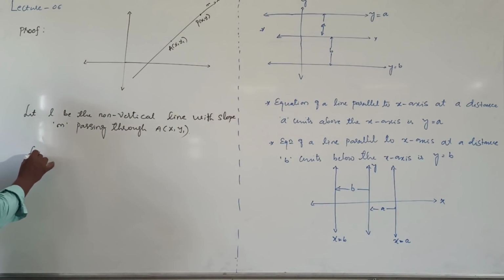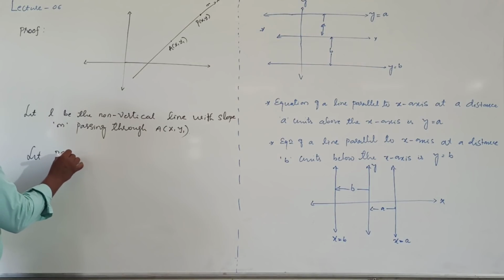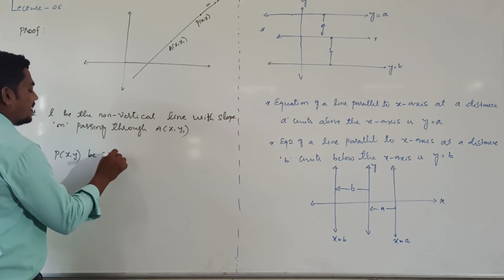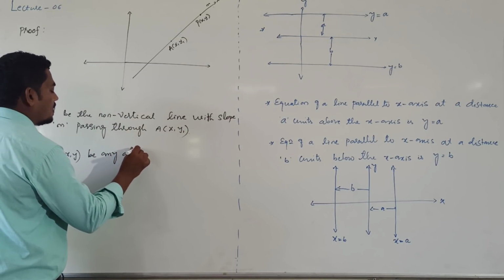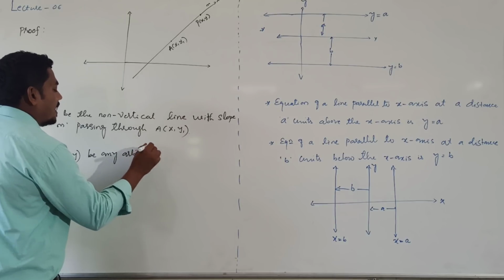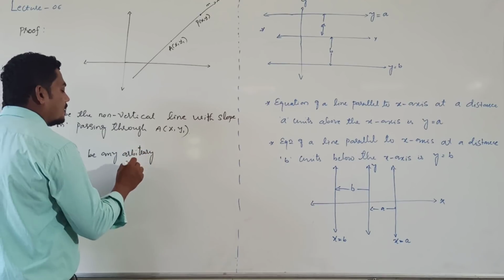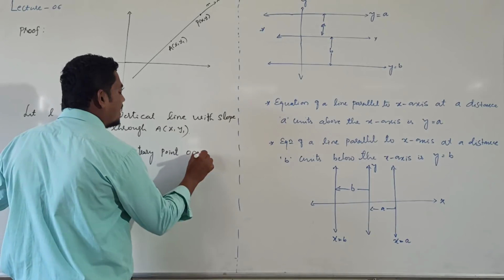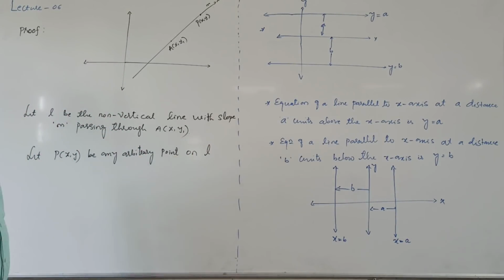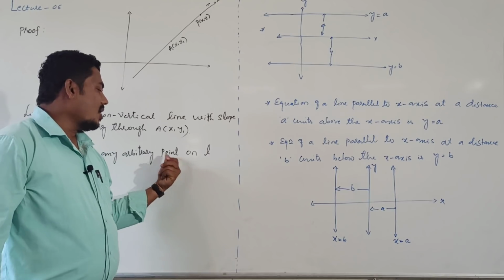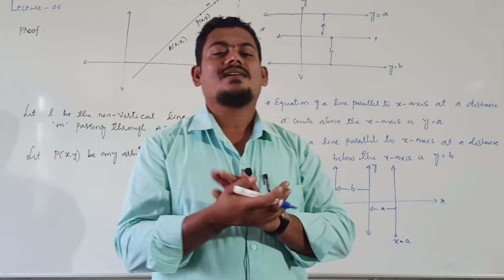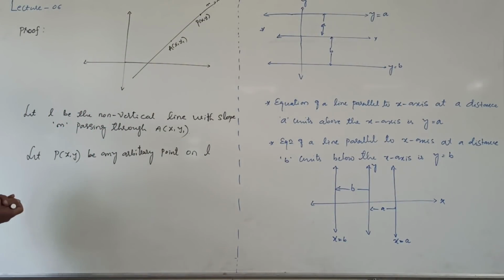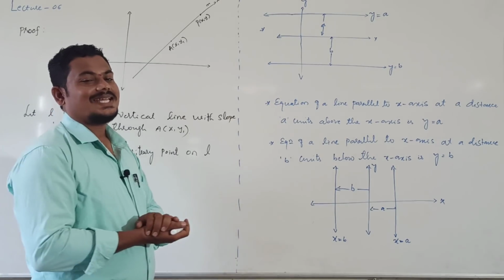Let P of x comma y be any arbitrary point on L, right? Any arbitrary point means any variable point on that line. This is given data. After that, already they have given slope of line L.